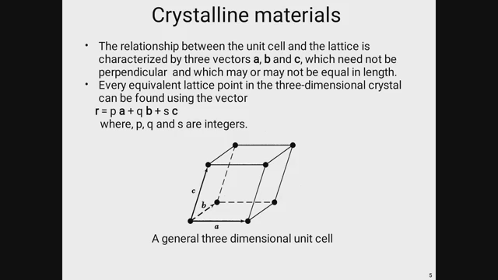The crystal may be considered to consist of an infinite number of unit cells, each unit cell in a three-dimensional space, and there are basically three kinds of vectors, which are a, b and c, as shown in the figure.